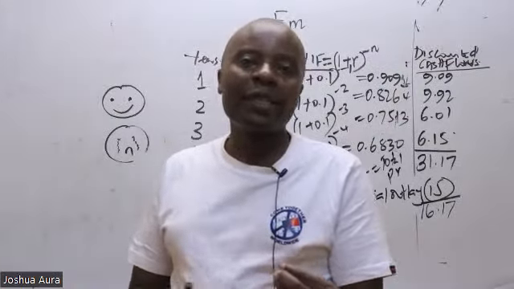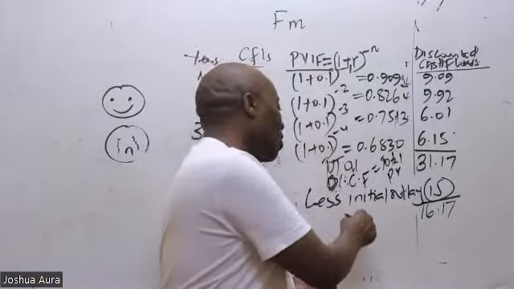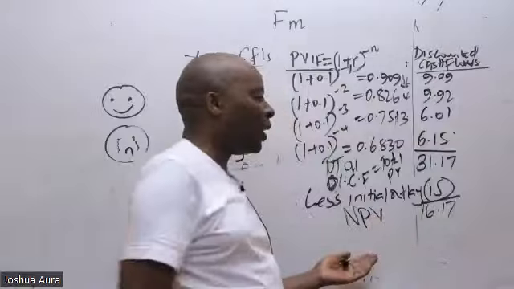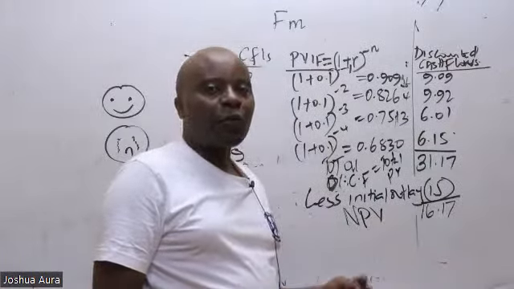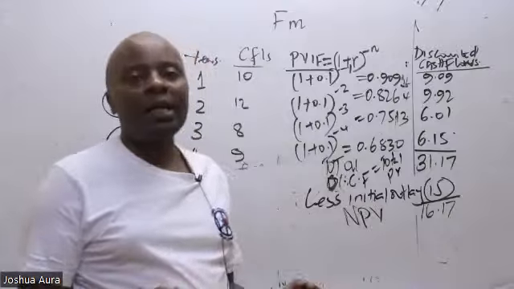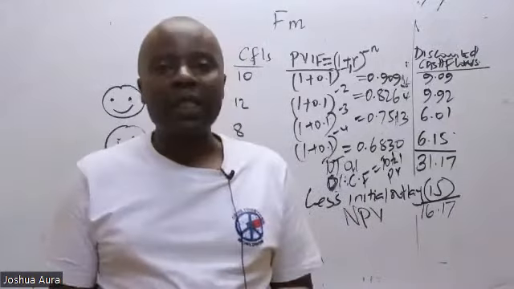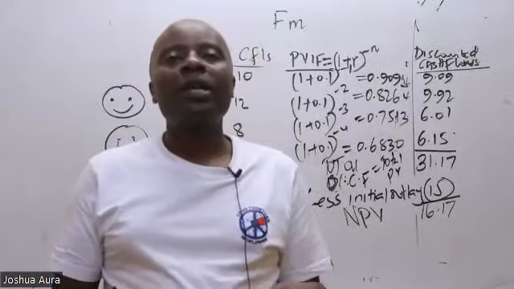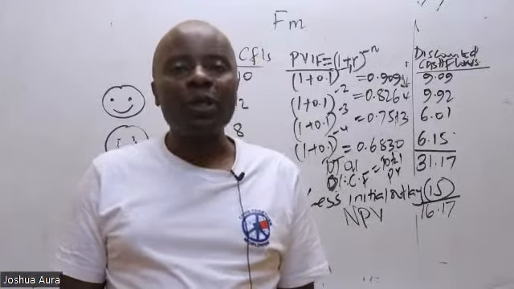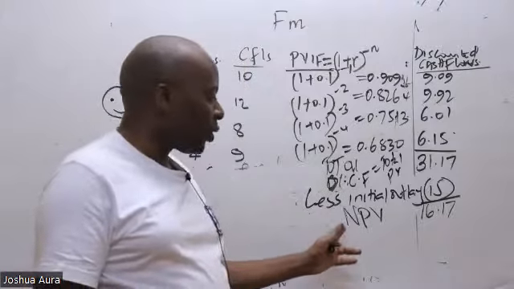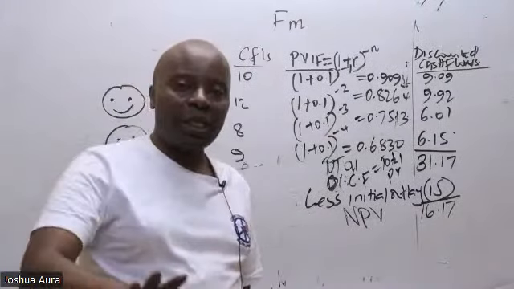So when I get this figure, of course, this figure is what I'll call the net. It's net of the initial outlay. It's the net present value. And of course, I know there is 1 mark to be earned out of advisory. So when it's positive like that, then we should be able to conclude that this project is viable. When it's positive, you simply write here that since NPV is positive, then the project is viable.